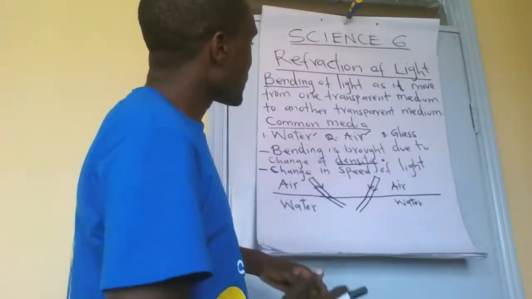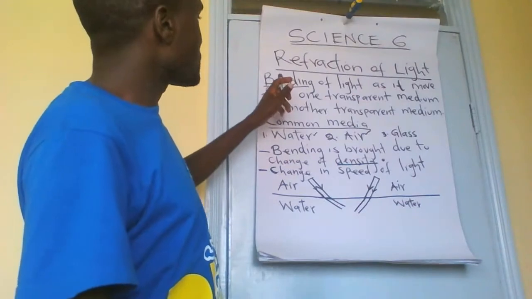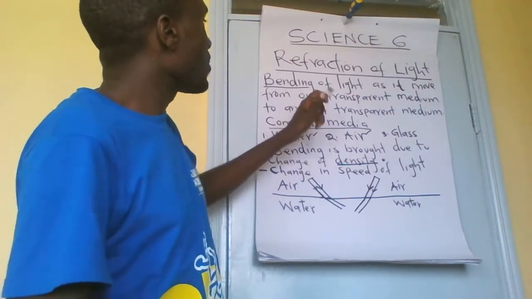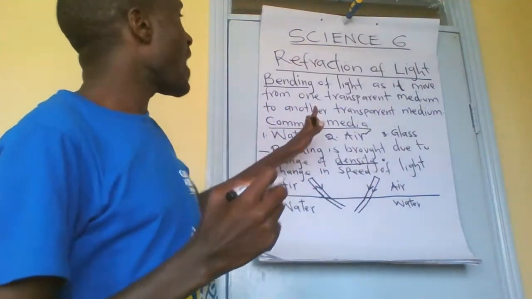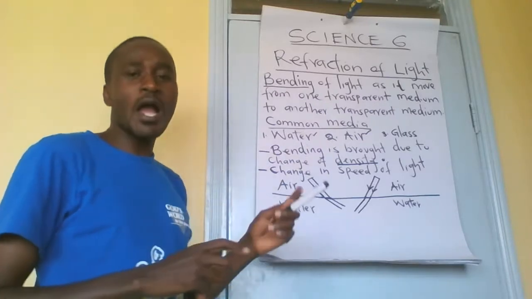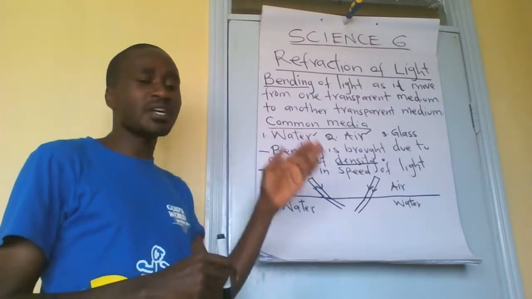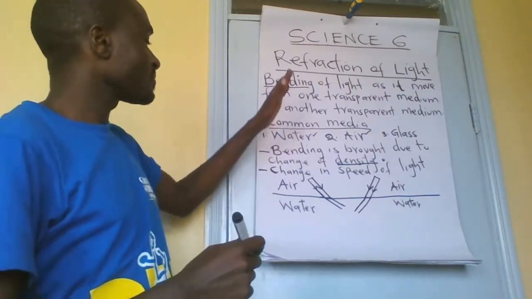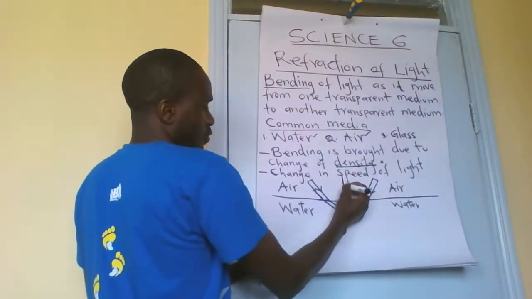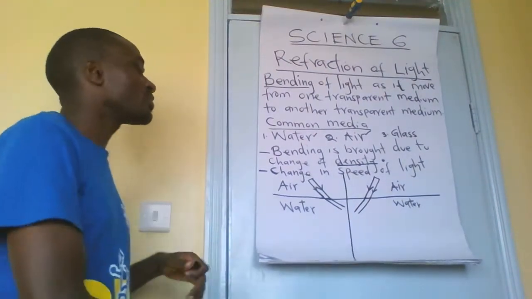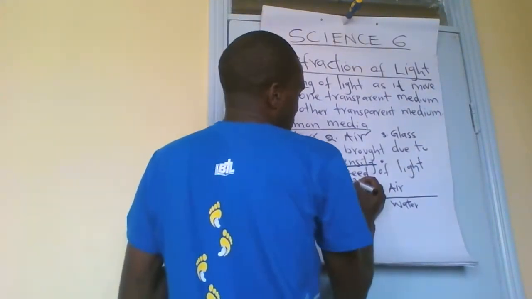Before I close this one, remember we were talking about refraction of light. As you have said, refraction of light is bending of light as it moves from one transparent medium to another transparent medium. Common media which are also transparent are water, air, and glass. Let's put a boundary here to show that this is one side, and this is the other side. This is 1 and this is 2.